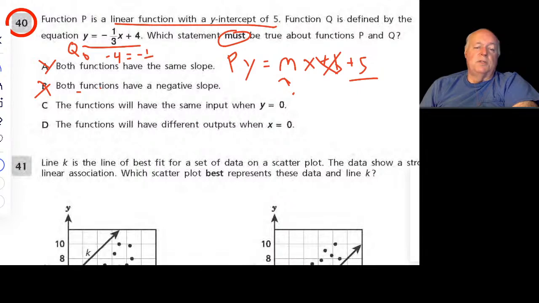And we multiply both sides by 3, and we get minus 12 equals minus 1x, and we divide, so we get x equals 12 there, right? We can prove that if we put x into here, we get minus 1/3 of 12, which is minus 4, and then minus 4 plus 4 is 0. So that's true. What if we come over here? We can't do that because we don't know the slope, so we can't figure out x. So C is no good either.